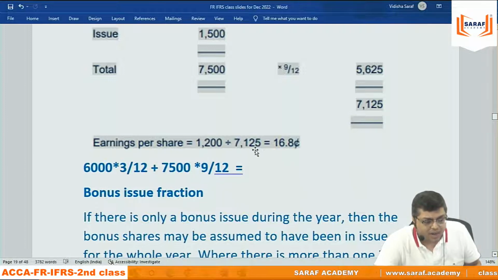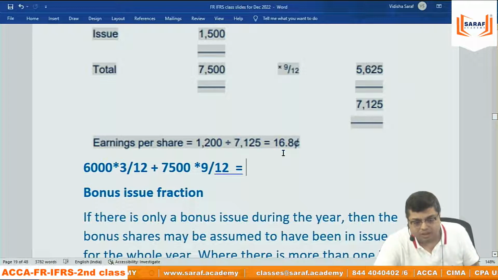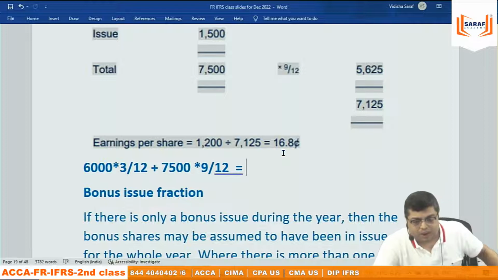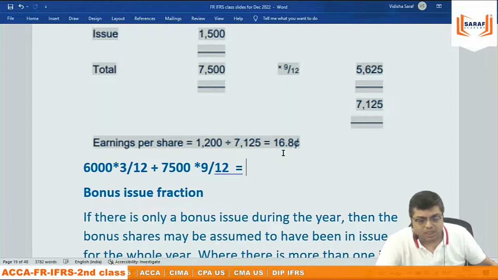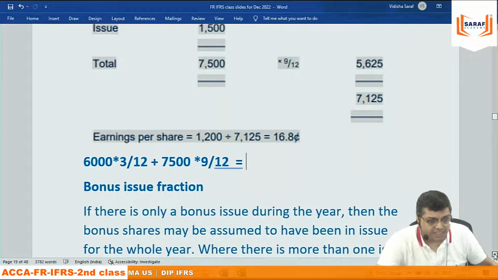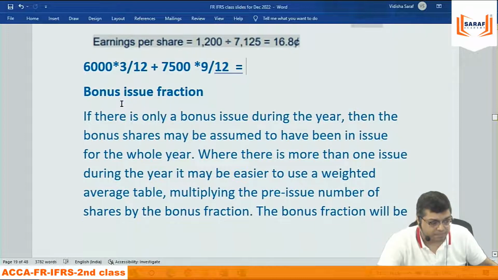And then 1,200 divided by 7,125, you get earnings per share. Whenever it is written, it is called cents. In calculator, it will be coming 0.168. 1 rupee is 100 cents, 100 पैसे. इंडिया में पैसे बोलते हैं, बाहर में $1 is 100 cents. So when it is coming 0.168, they want to say 16.8 cents. अच्छा लगता है उनको. They ask the question answer in the exam in fractions, in cents.